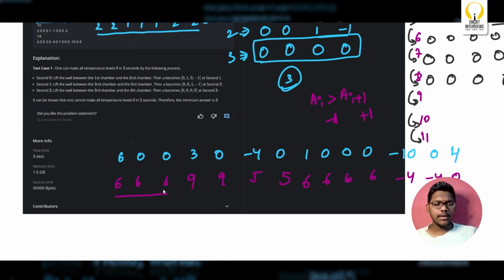Now we'll simply find the sum of this prefix. 12, 18, 18, 9, 27, 36, 41, 46, 52, 58, 64, 70, 66, 62. That's what we got in the CodeChef compiler as well. But what exactly are we missing here?